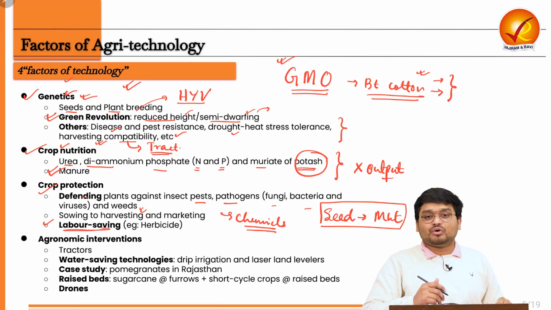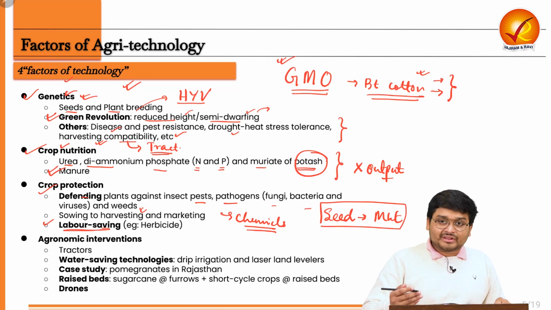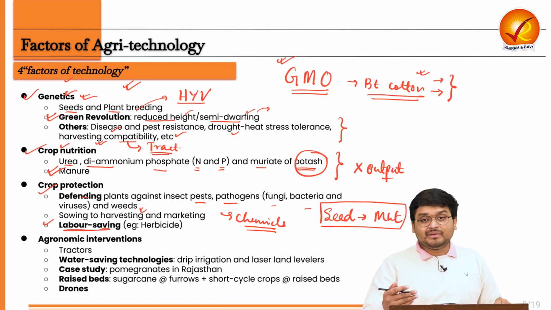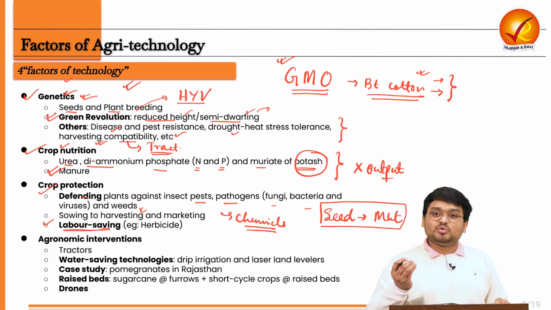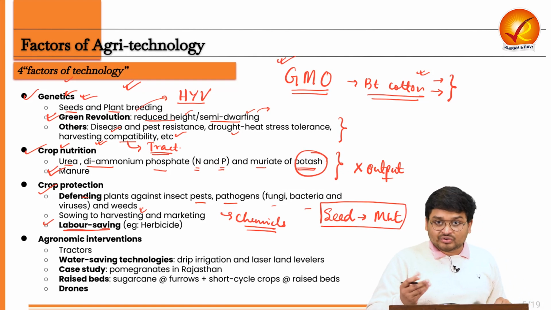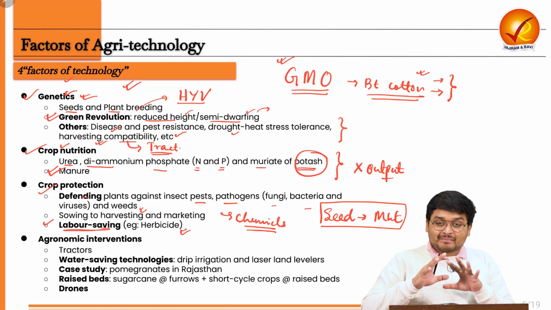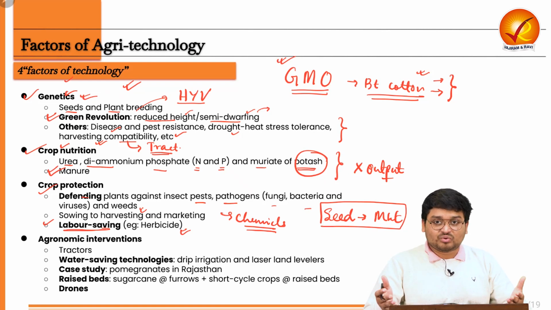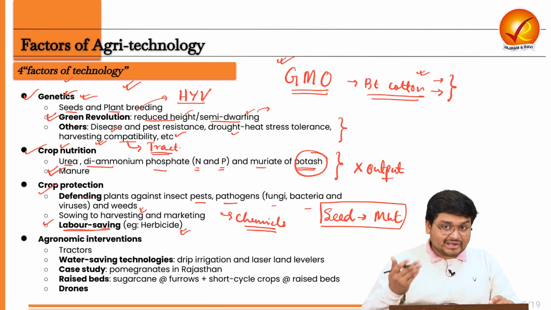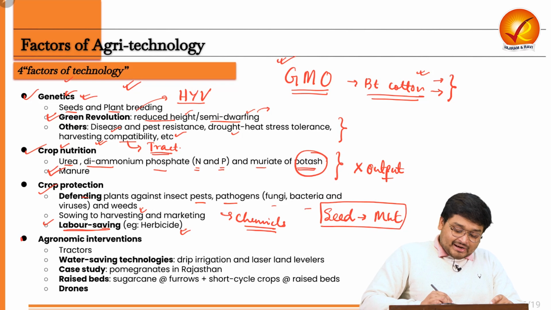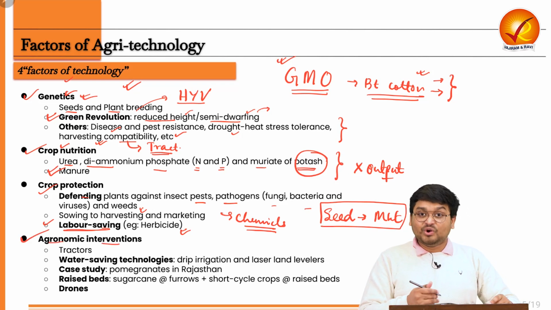For example, when we talk about various crops and when we use herbicides, that means these particular chemicals do not permit the growth of herbs or too many weeds around the crops. Now we have to understand that when we are using chemicals to prevent the growth, we are not employing more and more labor. So it is saving labor and also labor costs.